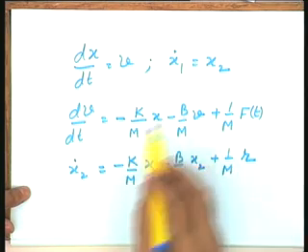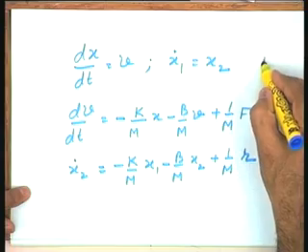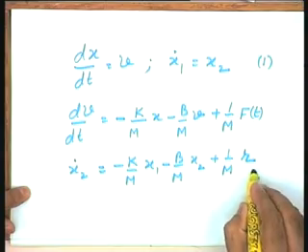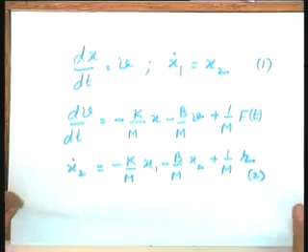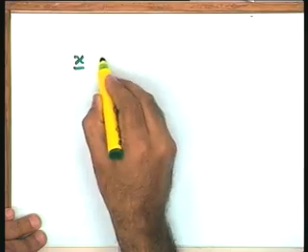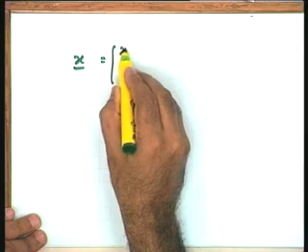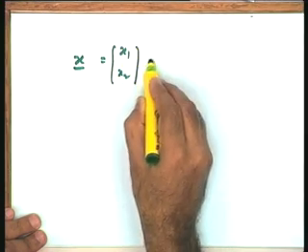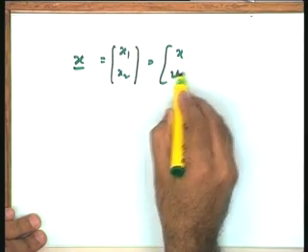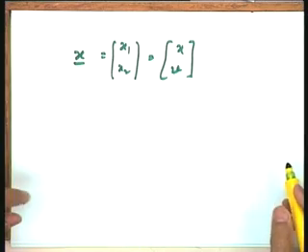Now look at these two equations, equation 1 and equation 2. Let me put them in the standard format of the state variable model. Please see whether this is okay. My state vector x is equal to x1, x2, which is x and v, the displacement and velocity.